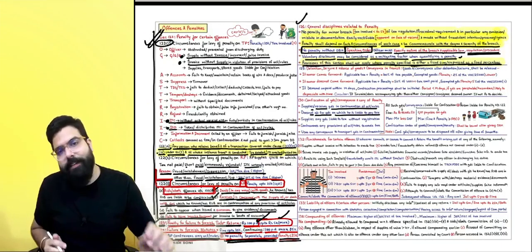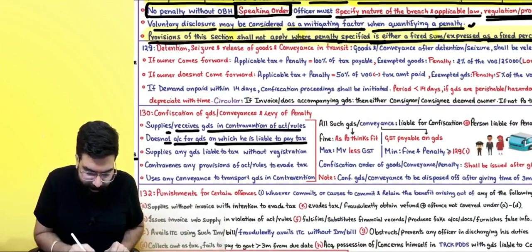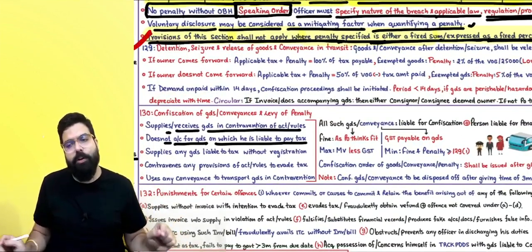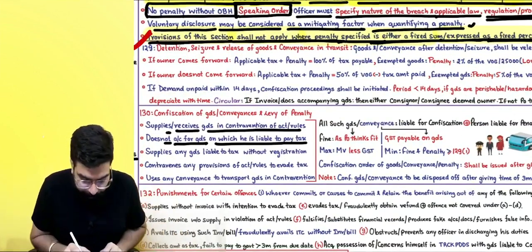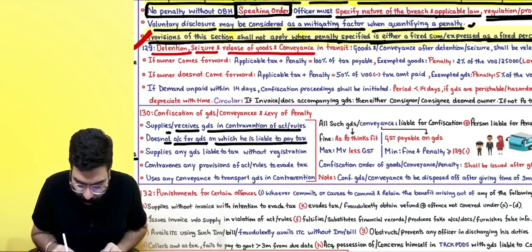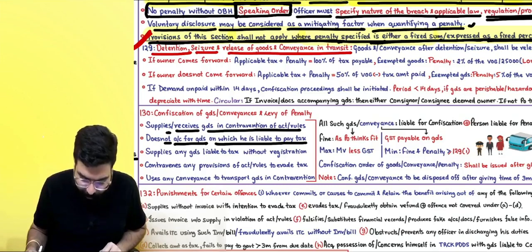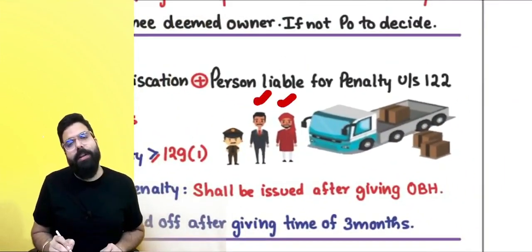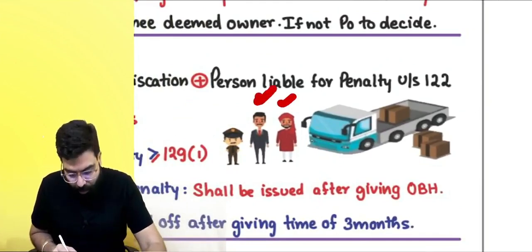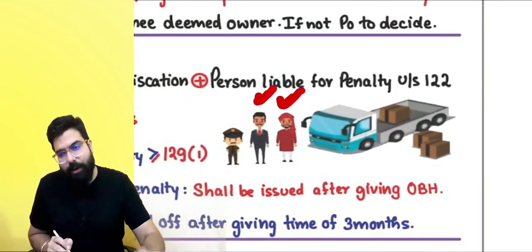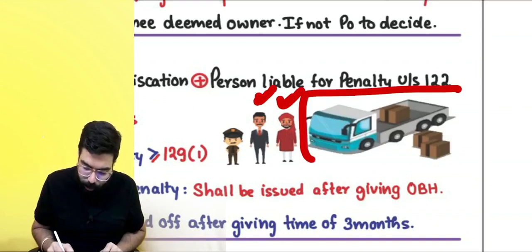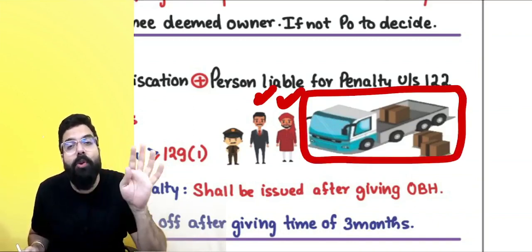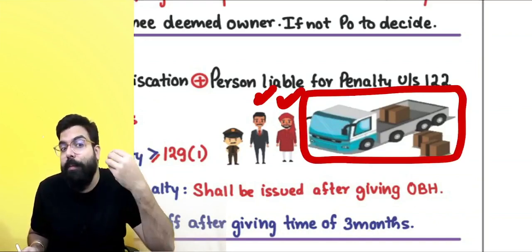Now, the next section which we are going to continue with is section number 129. Everyone over here, section number 129 talks about detention, seizure and release of goods and conveyance in transit. Everyone listen to me very carefully. The owner of the goods had sent some goods with the driver. Now, the owner told the driver, hey, take the goods silently and go. There is no e-way bill which I am issuing. E-way bill was not issued.